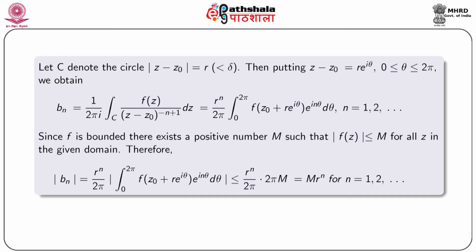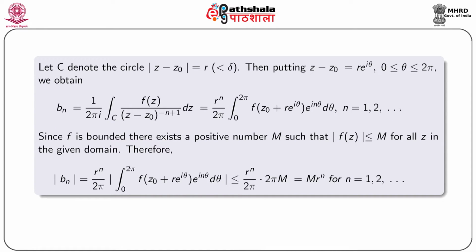Let C denote the circle having center at z0 and radius r less than delta. Then putting z minus z0 equal to r e^(iθ), where 0 ≤ θ ≤ 2π, we obtain b_n equal to 1 by 2πi integral over C f(z) by (z minus z0)^(−n+1) dz, that is equal to r^n by 2π integral from 0 to 2π f(z0 plus r e^(iθ)) into e^(inθ) dθ, where n is 1, 2, etc.